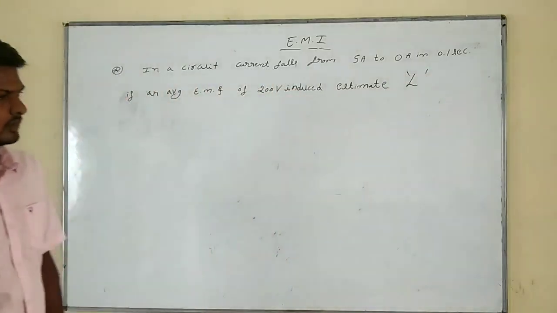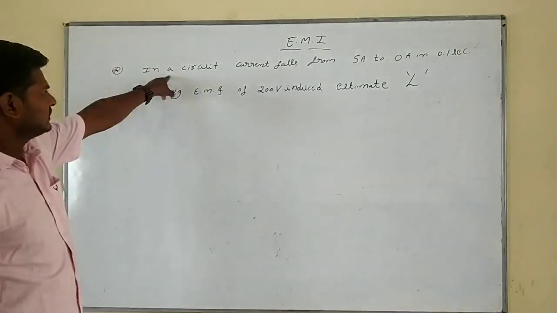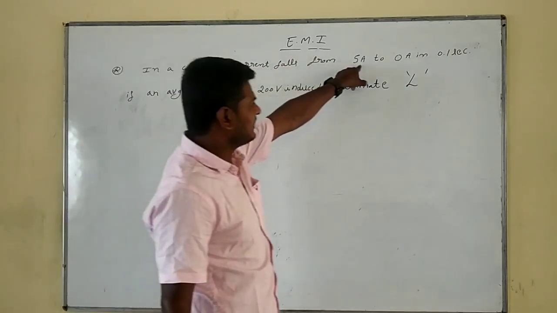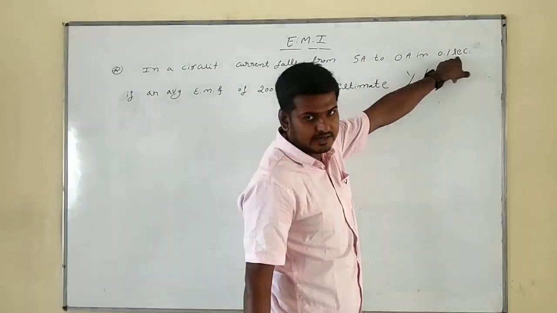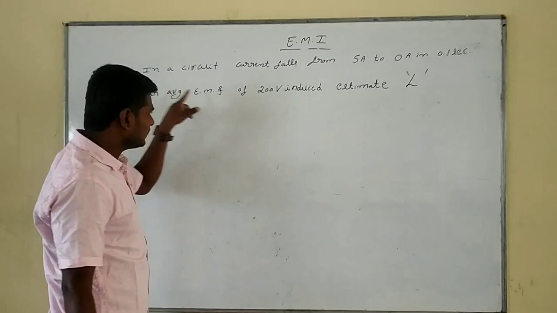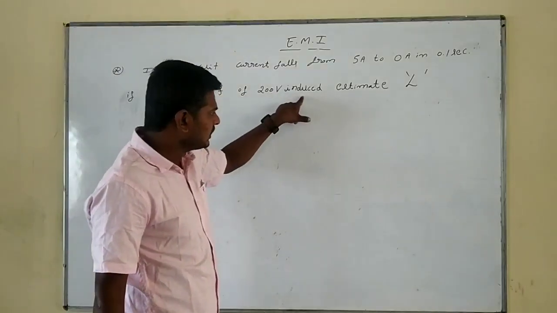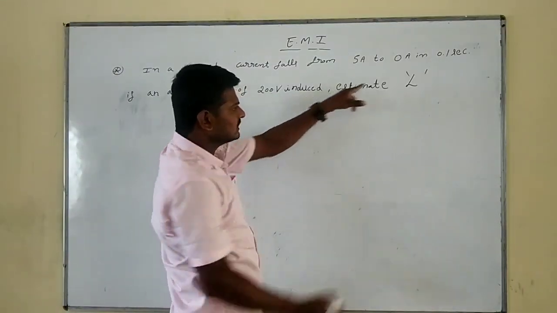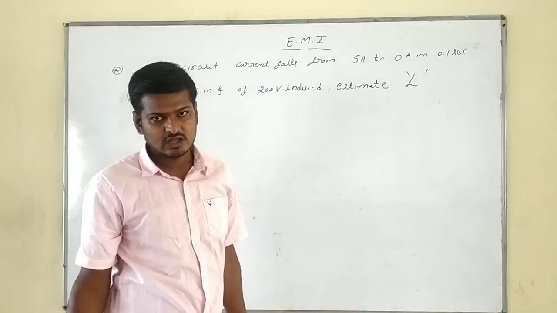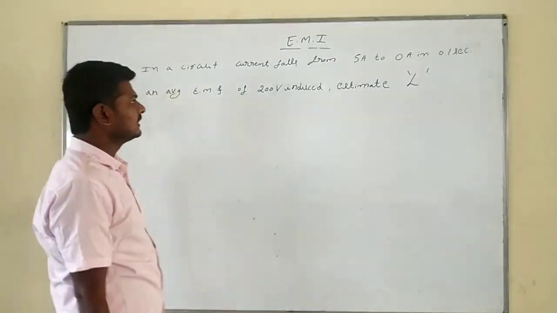When in a circuit current falls from 5 ampere to 0 ampere in 0.1 second, if an average EMF of 200 volt is induced, estimate the self induction. Clear?